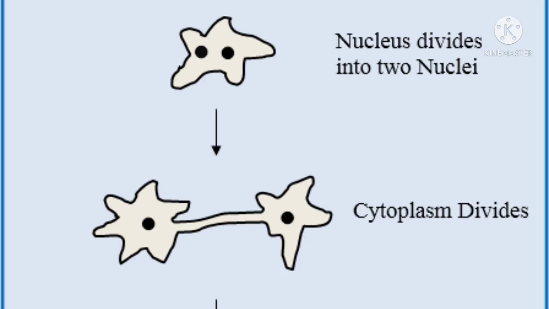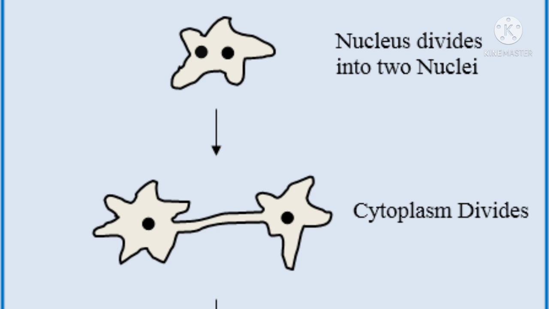Now let us talk about the second type of asexual reproduction in animals, that is binary fission. This binary fission is generally observed in unicellular animals like amoeba. If we take amoeba as an example, you all know about amoeba.